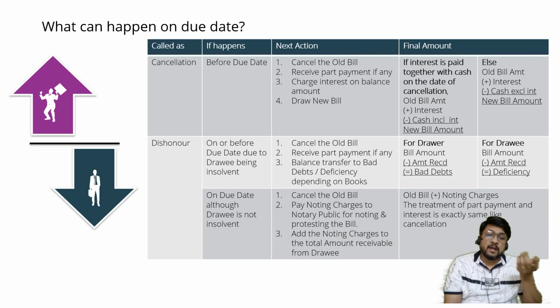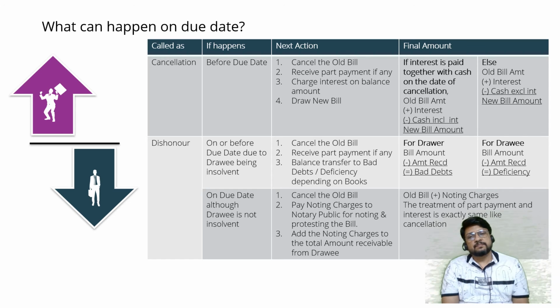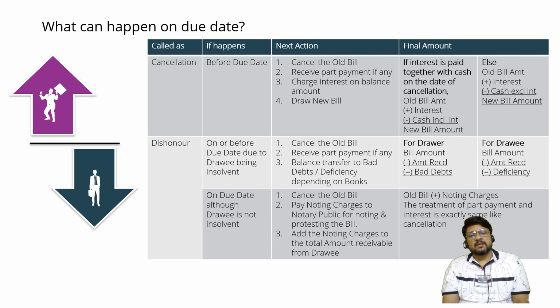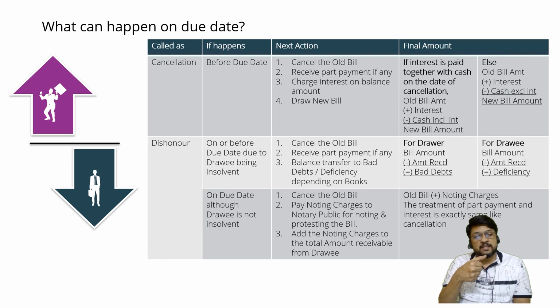So the drawee at the end of the 4th month on his own approaches the drawer and makes a request on the due date or before the due date. Now what is happening? Before the due date, the drawee on his own is approaching the drawer and asking him, sir, I know that the bill was of 5 months. I know that 4 months are over. I know 1 month is still pending. I know at the end of 1 month plus 3 more days, grace days, you will be coming to my house and you will be demanding the money.